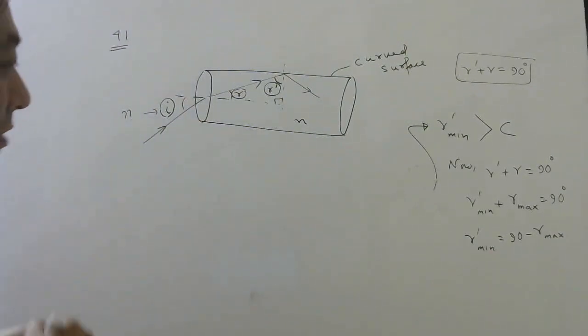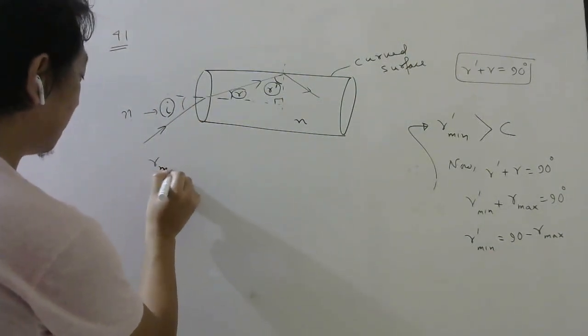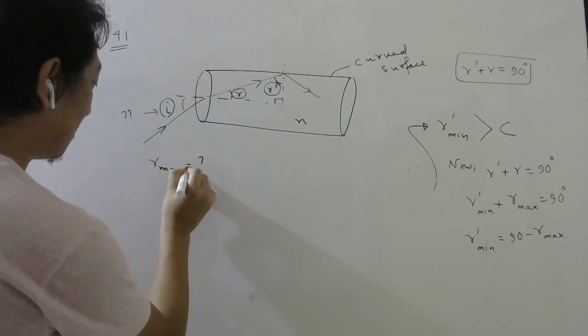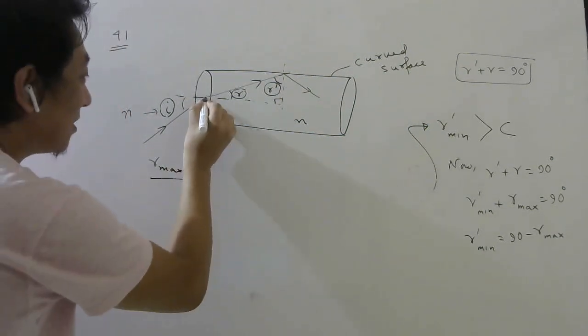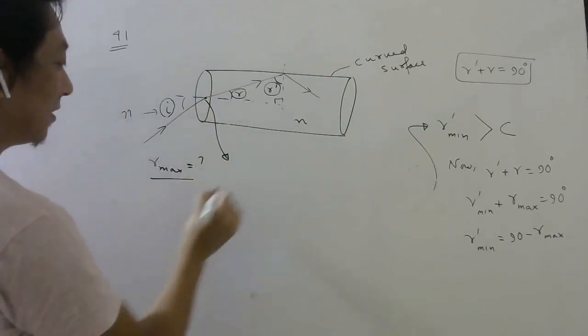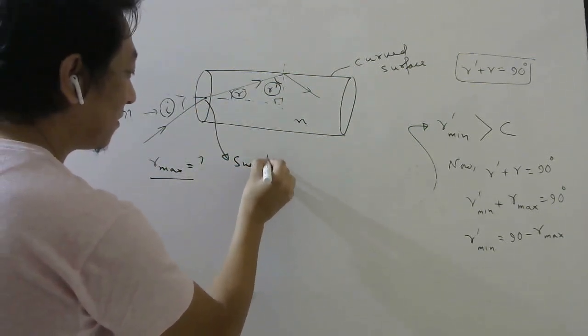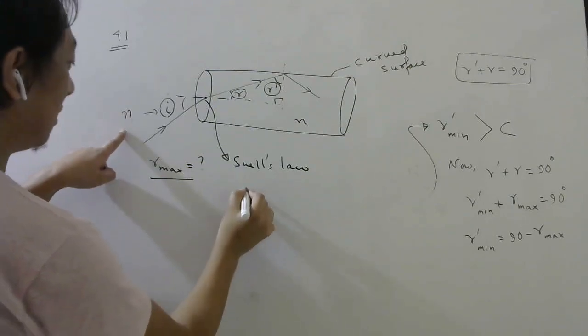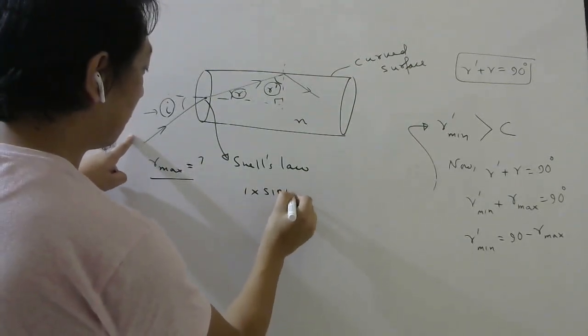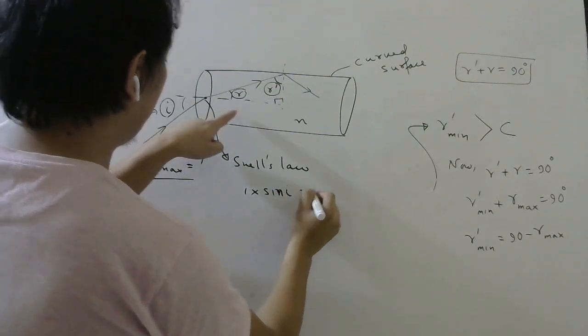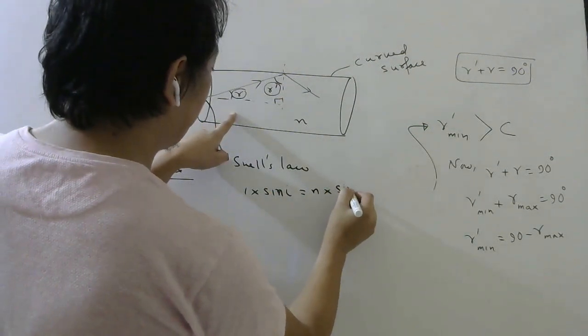So now we will try to find R max. Well, it will be equal to the critical angle. Let me try to explain. Use Snell's law here. Snell's law: 1 into sine I, because this is air, equals n into sine R.